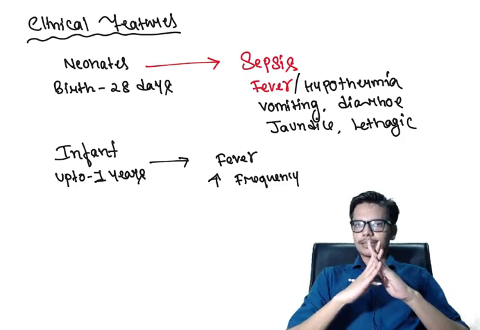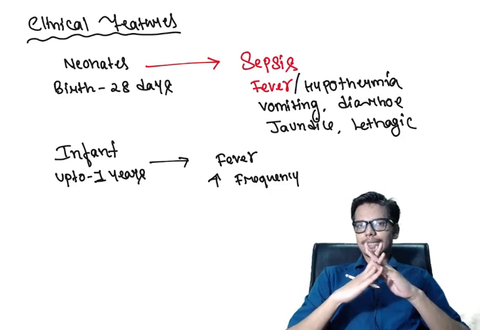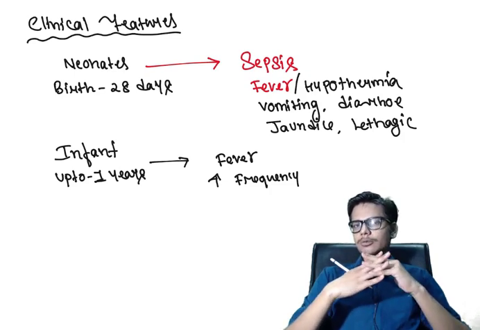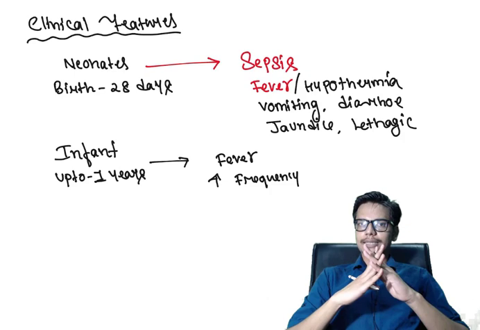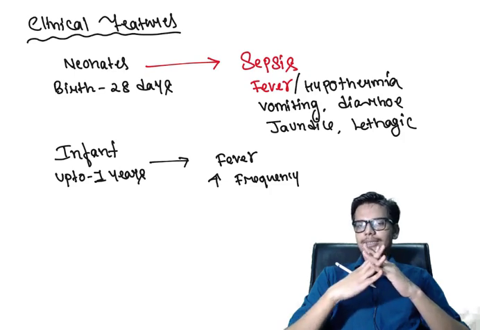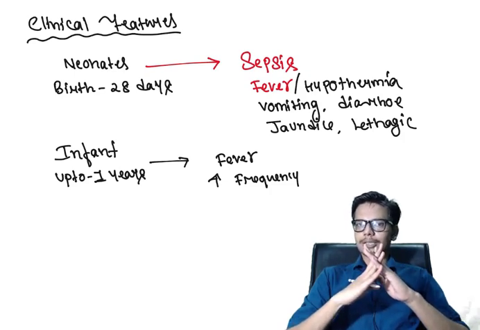In an infant, the signs or symptoms of urinary tract infection are usually high grade fever and increased frequency of micturition. And if the urinary tract infection is occurring due to the presence of some congenital or anatomical abnormality of the urinary tract, as I have discussed, this can present with some additional signs and symptoms like crying during voiding.